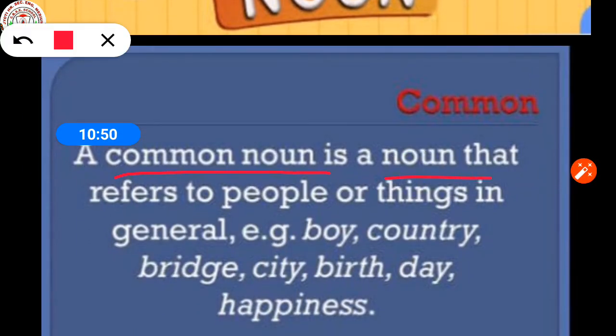A common noun is a noun that refers to people or things in general. For example, boy, country, bridge, city, birthday, happiness. So these all examples are related with common nouns.